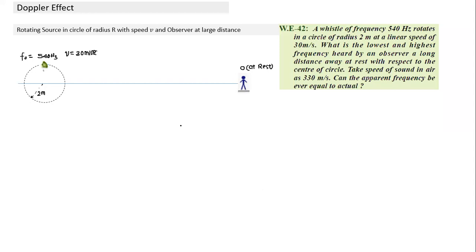Okay. So whenever we have this, how do I define this situation in relation to what we already know? I can only say that the speed of the source is not changing, the frequency is not changing, the direction of Vs is changing.